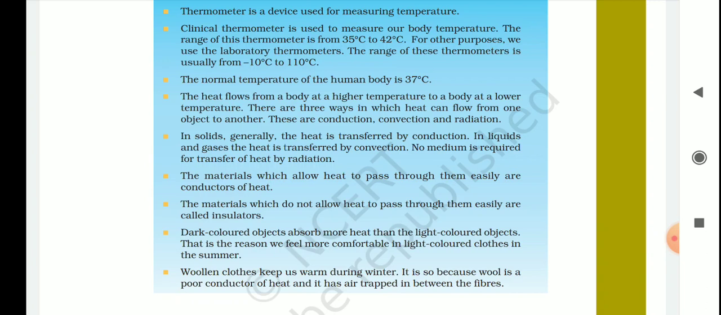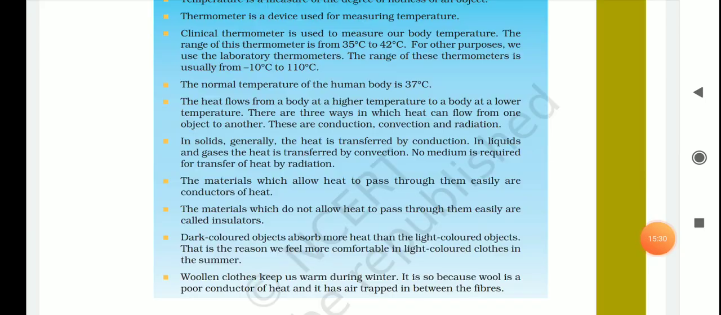Okay. And the next point is, woolen clothes keep us warm during winter. Why is it so? It is so because wool is a poor conductor of heat and it has air trapped in between the fibers. Air is also a bad conductor of heat, and this keeps our body warm by not transferring the heat to the surroundings. Okay, students? So students, all the points are important. I hope you have understood.